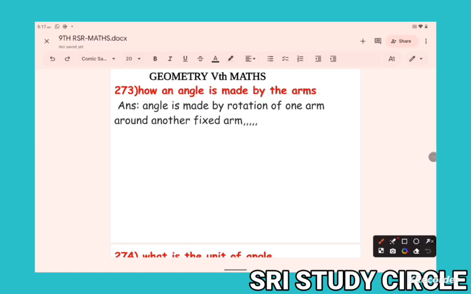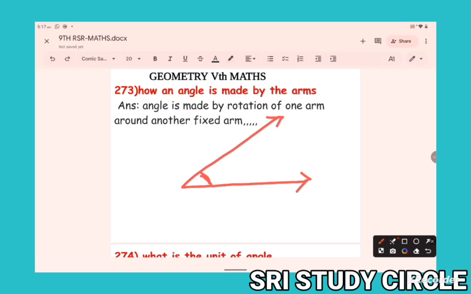How is an angle made by the arms? The angle is made by rotation of one arm around another fixed arm. Suppose this is one arm, fixed. Now we can rotate this one. This is known as an angle.